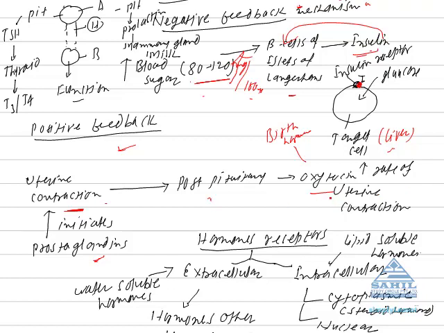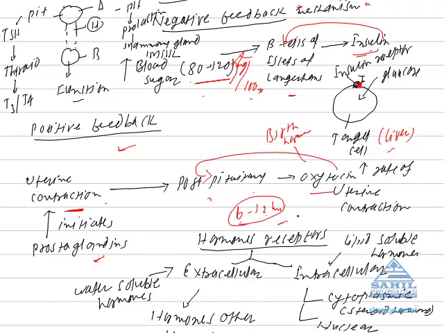But this event, the event of parturition, which is also called labor, can occur for 6 to 12 hours. So for 6 to 12 hours, oxytocin hormone is required. In such case, oxytocin gives a stimulus to the posterior pituitary to increase the secretion of oxytocin hormone. This is a very excellent example of positive feedback mechanism.